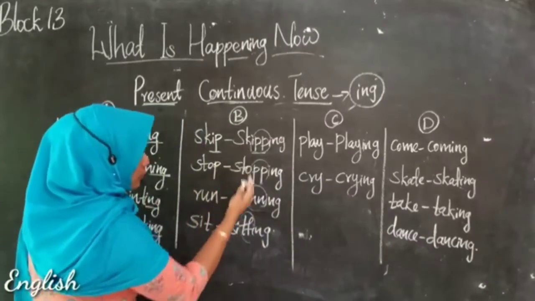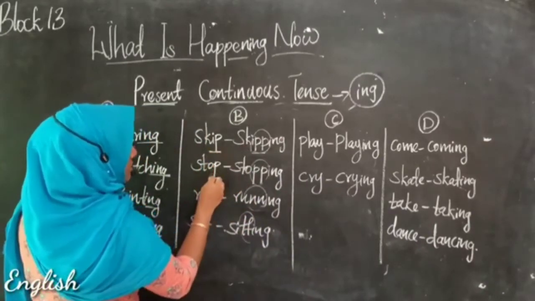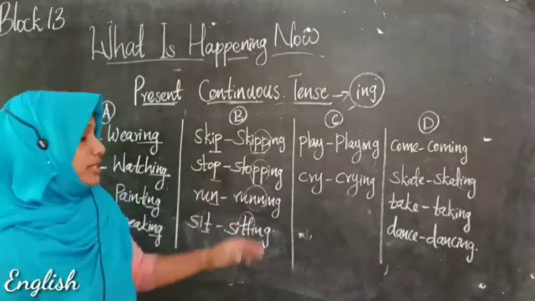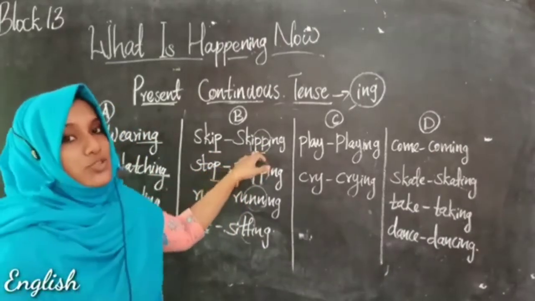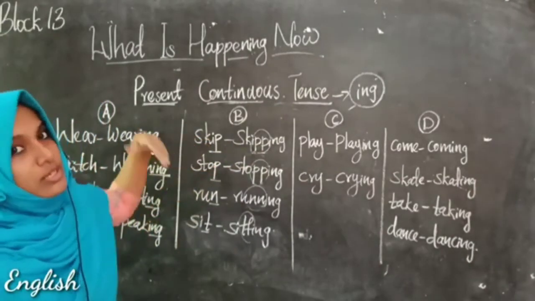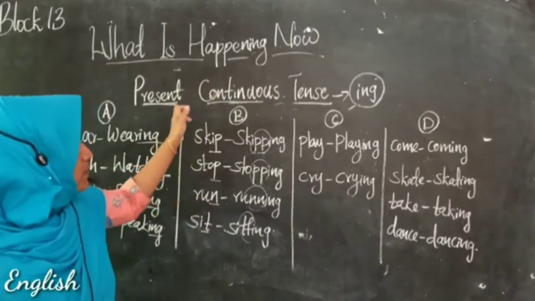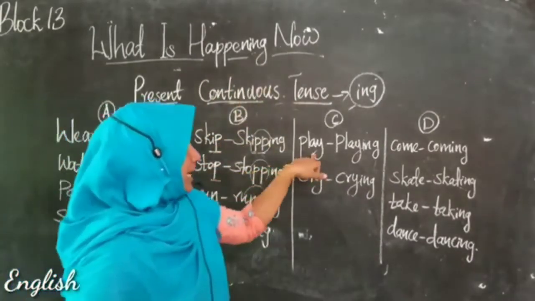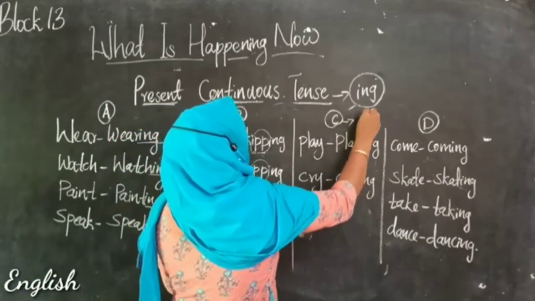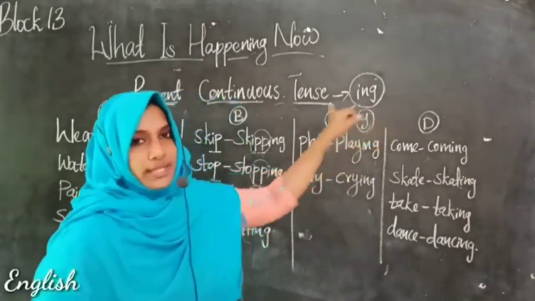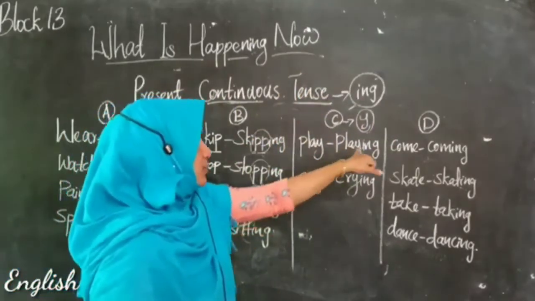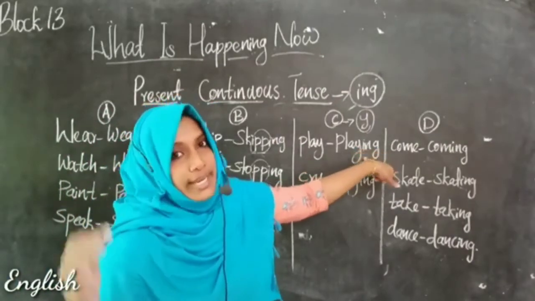When you look at these words, you can clearly understand that we have just added one extra ending letter to change these words into their present continuous form. Then play, playing, and cry, crying. For words that end with the letter Y, you can just add ing.